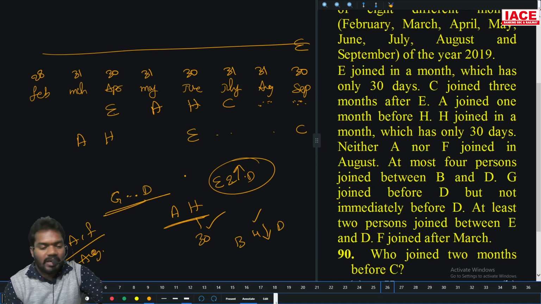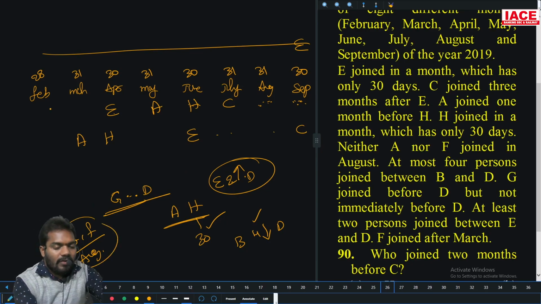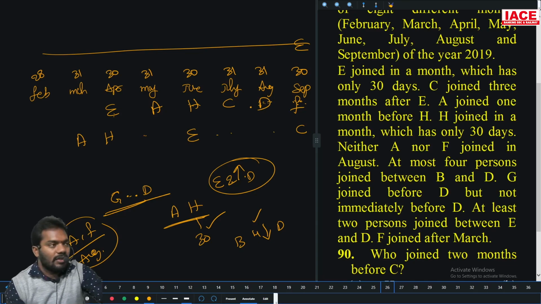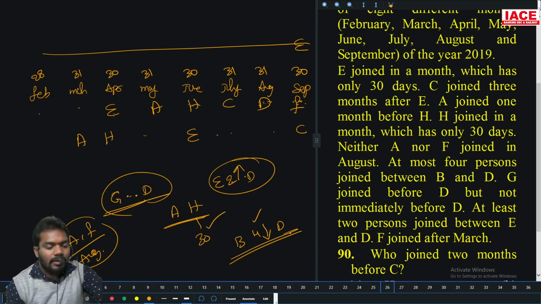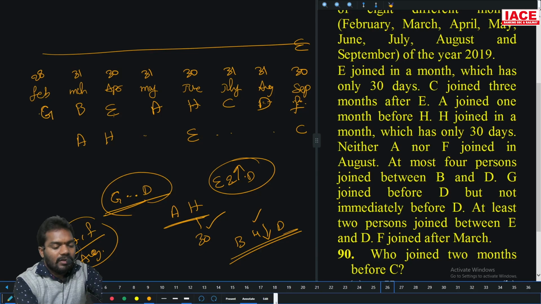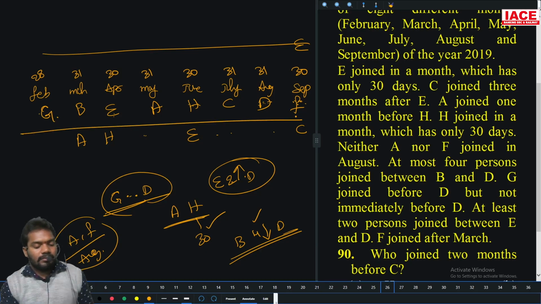F join after March. F join after March. So F after March, F is not August, only chance for here. E and D more than 2 and only chance for D. And before D there is a chance for G, there is only chance for G. But B and D 4 and less than 4, there is only chance for B, there is only chance for G. That's it. All the cases are satisfied. No need to check the second one.